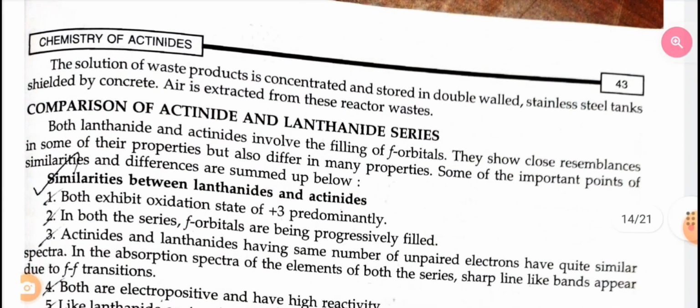The solution of waste product is concentrated and stored in double-walled stainless steel tanks and shielded by concrete. Air is extracted from these reactor wastes.